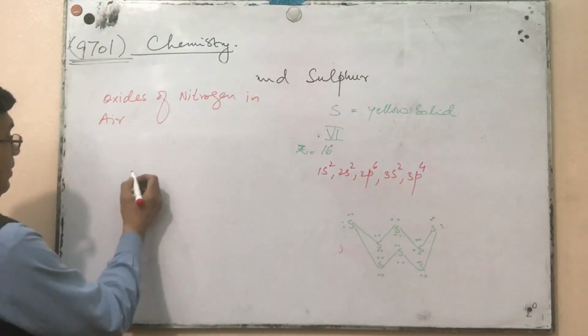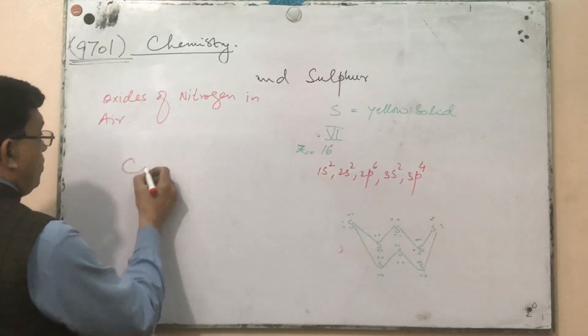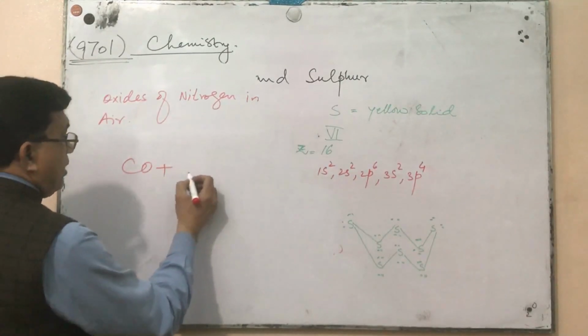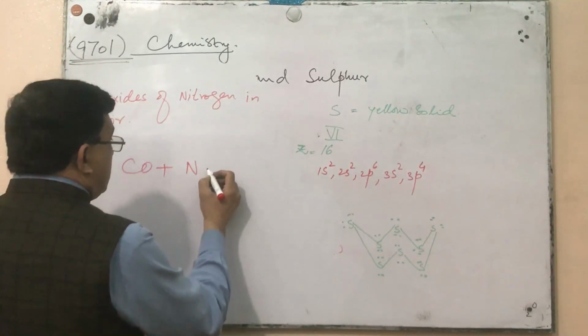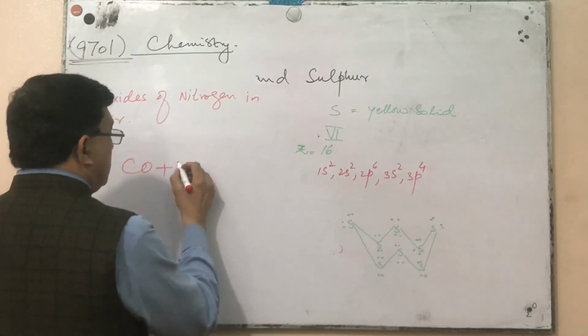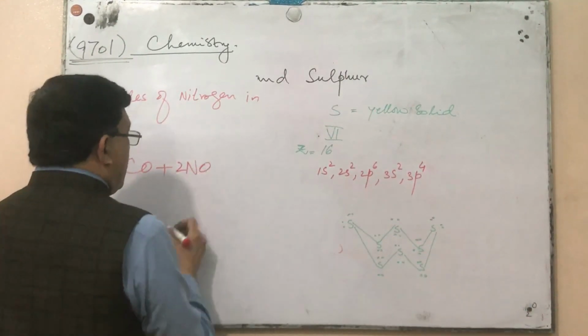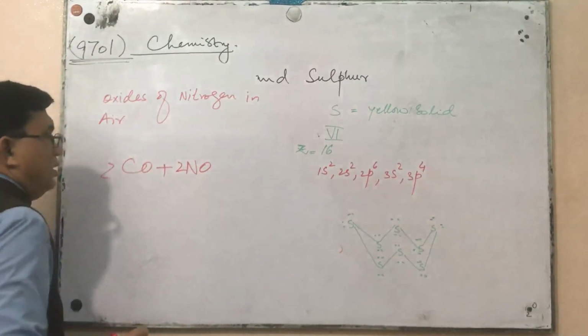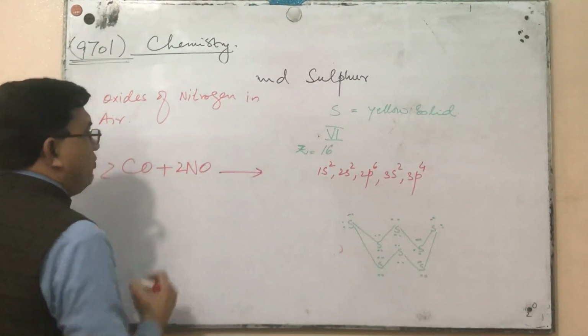For example, carbon monoxide is reacted with nitrogen dioxide to give NO, N in a catalytic converter.